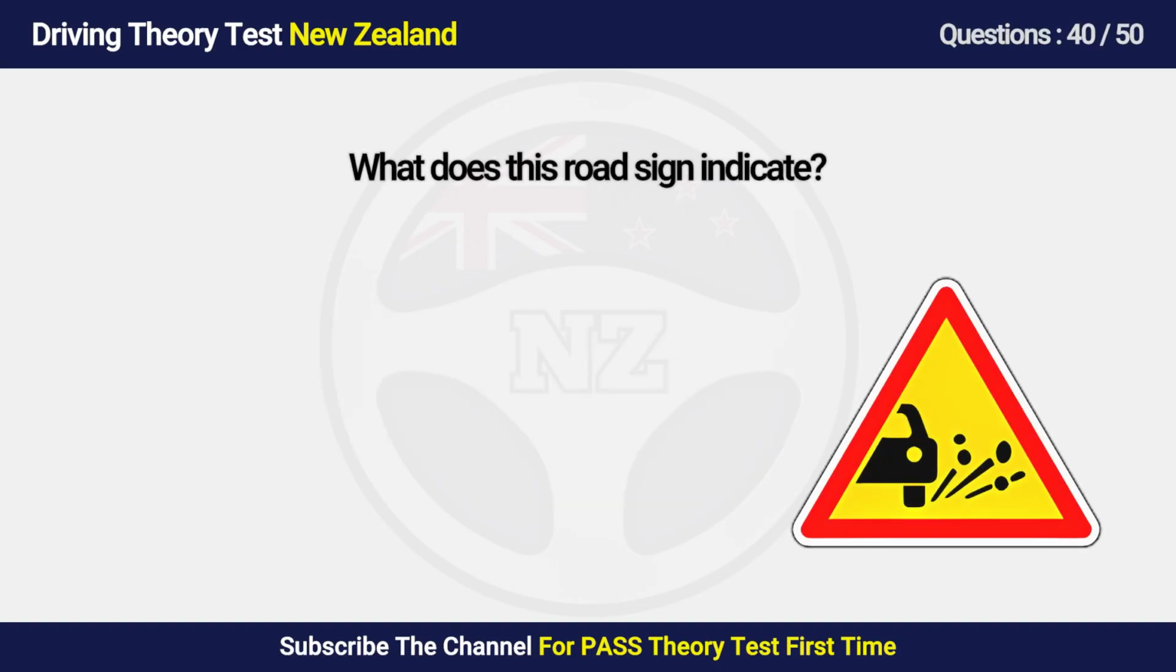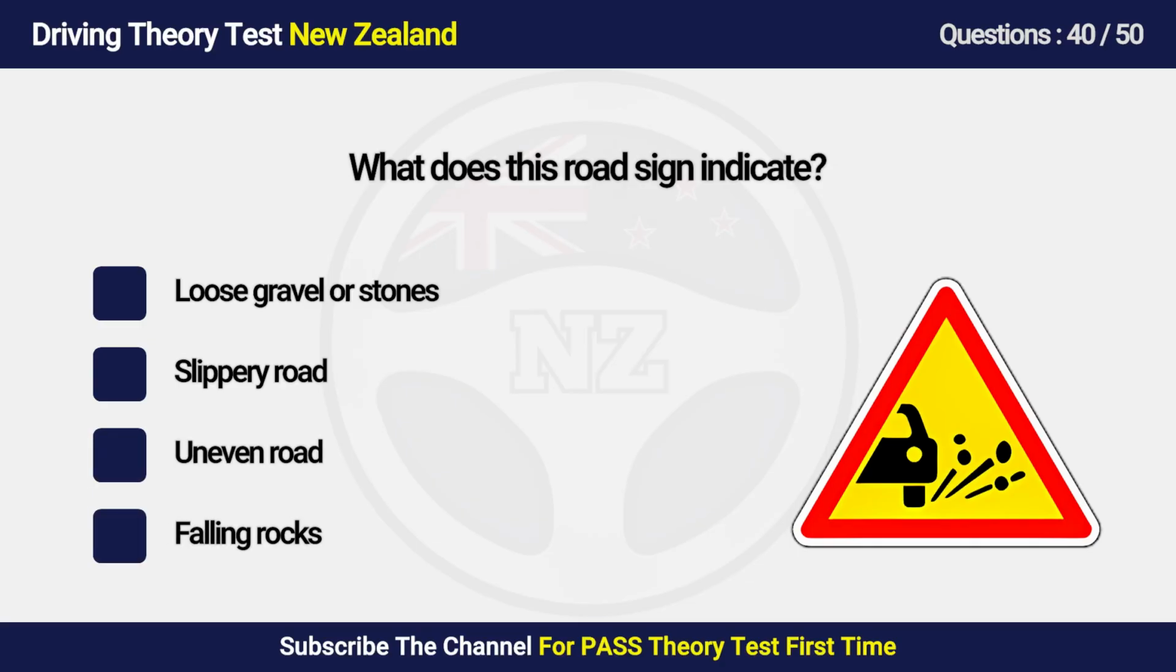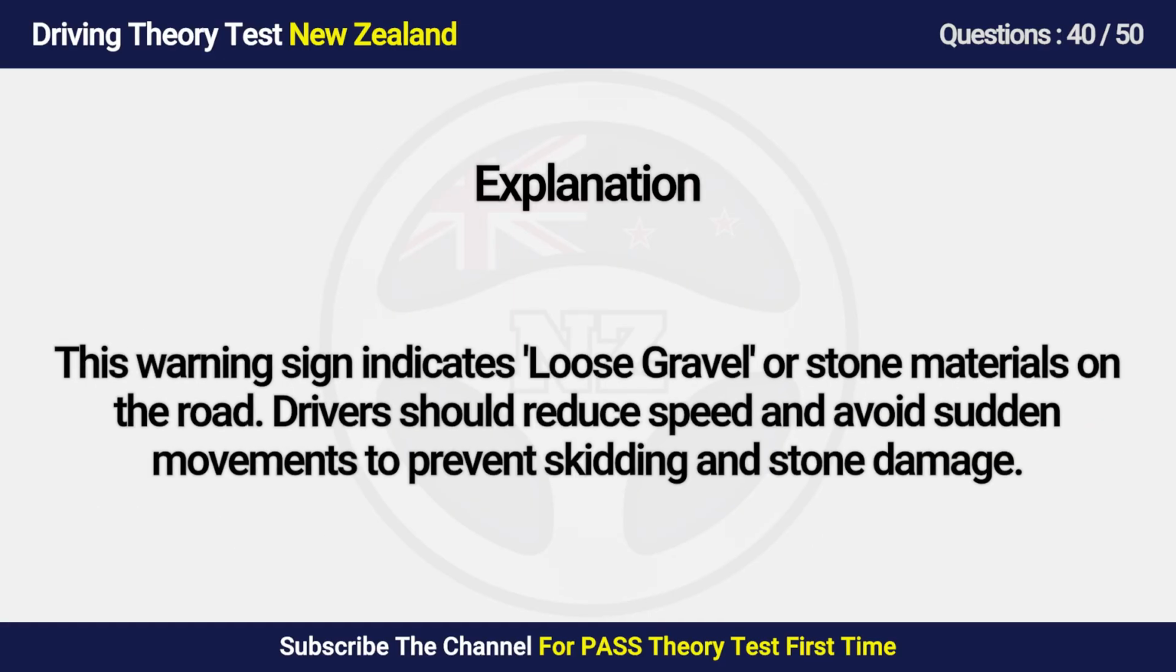Question 40. What does this road sign indicate? A. Loose gravel or stones. B. Slippery road. C. Uneven road. D. Falling rocks. Answer is A. Loose gravel or stones. This warning sign indicates loose gravel or stone materials on the road. Drivers should reduce speed and avoid sudden movements to prevent skidding and stone damage.